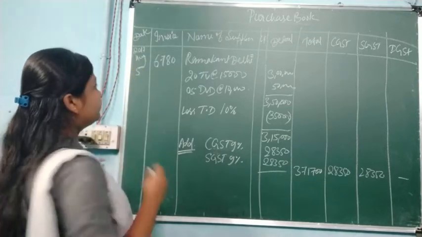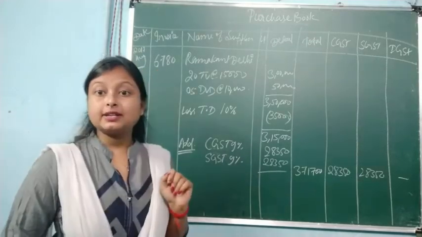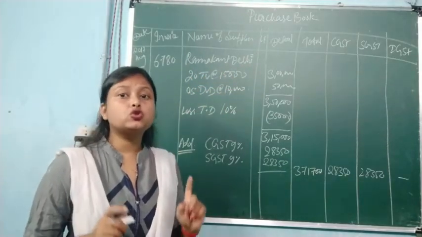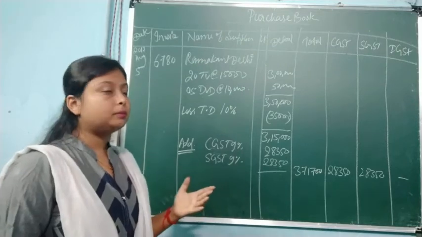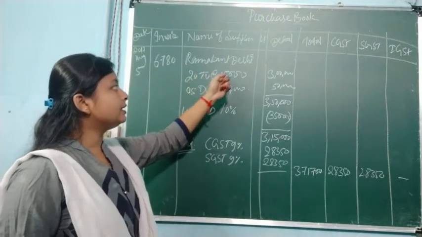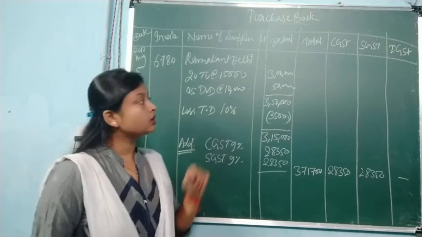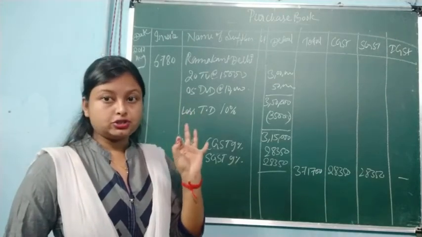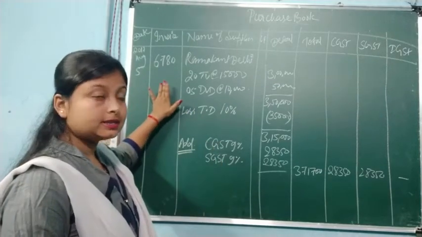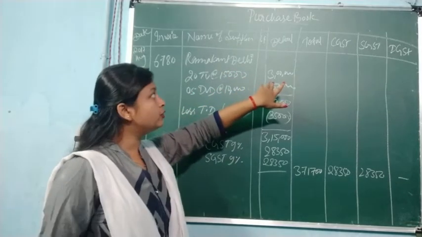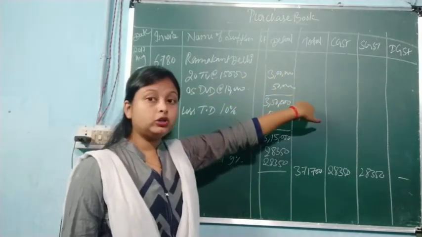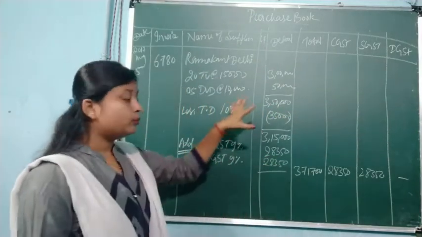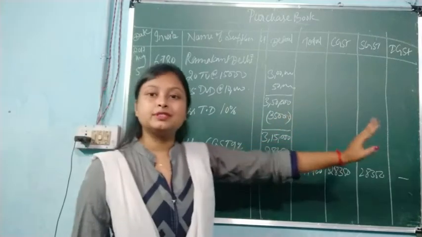Okay. So here in the question it is given that on August 5, 2017, invoice number 68780, Ramakant trader of Delhi is going to purchase a few materials: 20 TV at the rate 15,000. What will be the total? 3 lakh. Here the format is slightly different. Date, invoice number, name of supplier, ledger folio, details, then total, then CGST, SGST and IGST we have to place. So the procedure will be the same, only a few columns they have added.